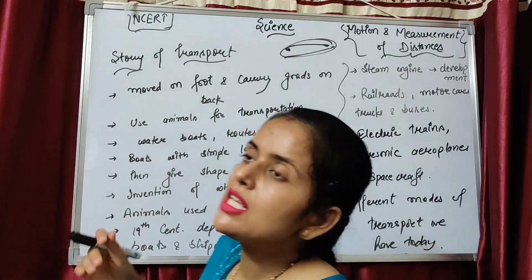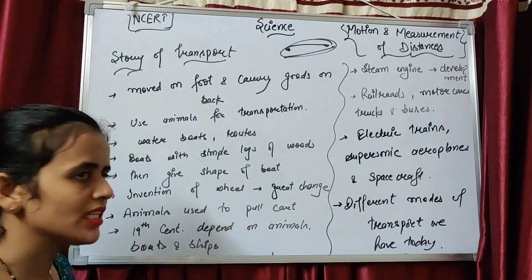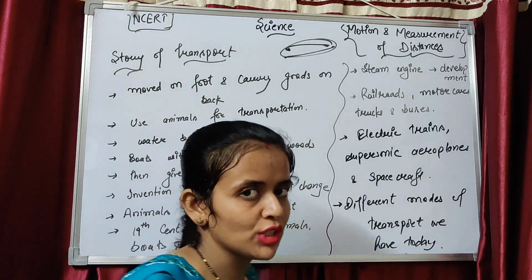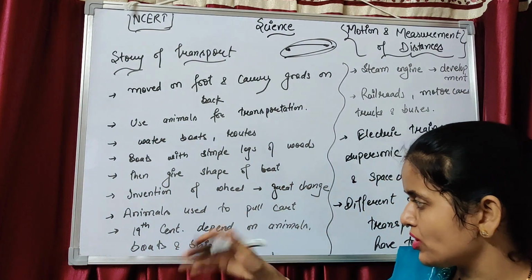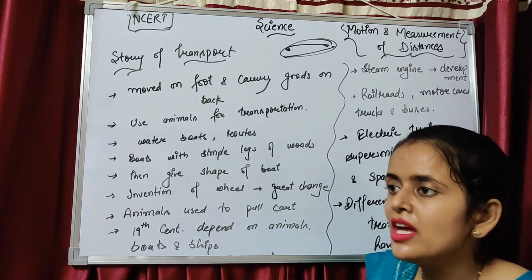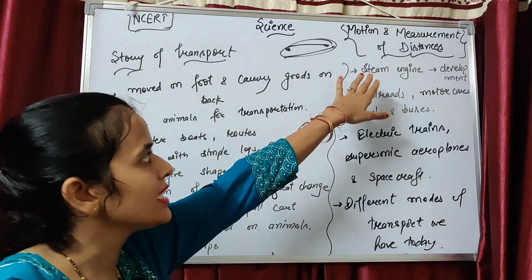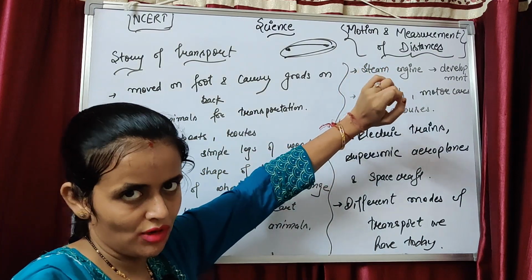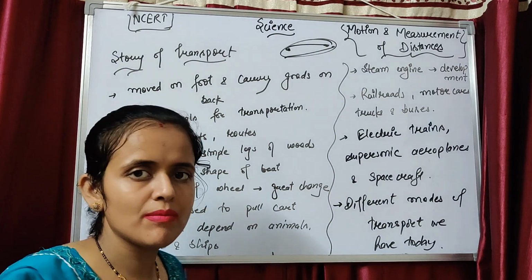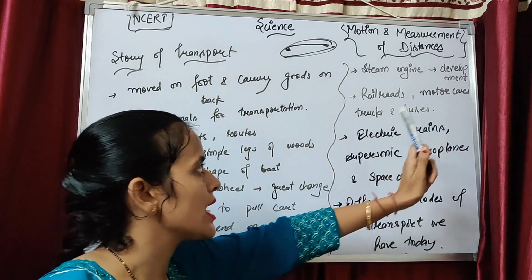Yes, before the start of the 19th century, animals, boats and ships were the only means of transport. There were only three to four types of transport they used for traveling from one place to another, or for carrying their goods from one place to another. So there was no other means of transport before the 19th century. Then there was a great invention, the steam engine. Development came after the steam engine. Railroads came, motor cars, trucks, buses.